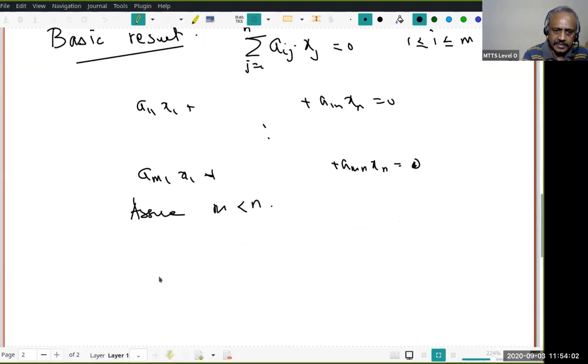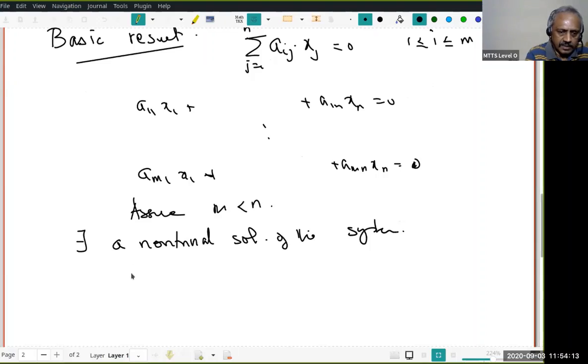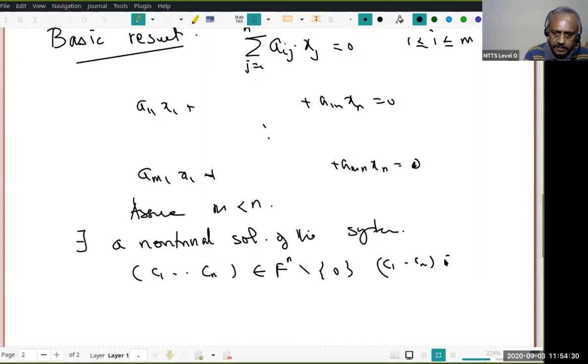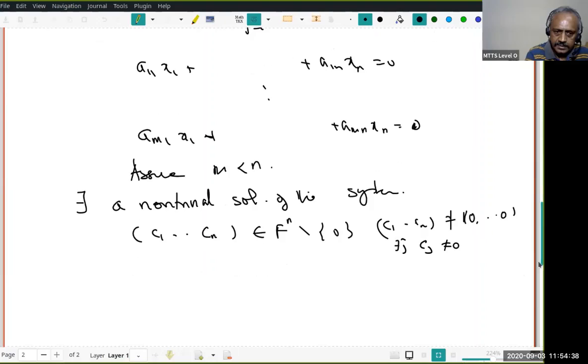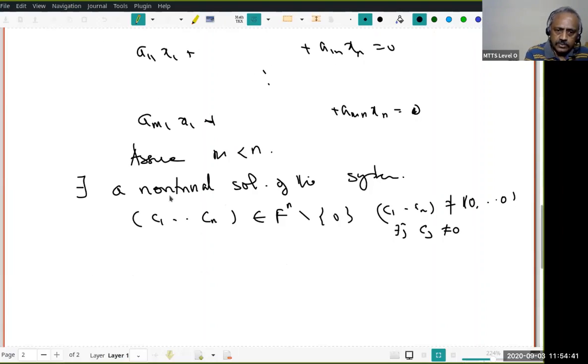If that be the case, there exists a non-trivial solution of the system. What does it mean? There exist c1, c2, ..., cn in the field F such that (c1, c2, ..., cn) is not equal to the zero vector (0, 0, ..., 0). That means there is a j so that cj is not equal to 0. Is that clear? This is what we mean by non-trivial.